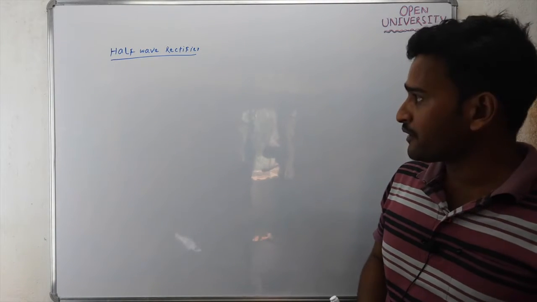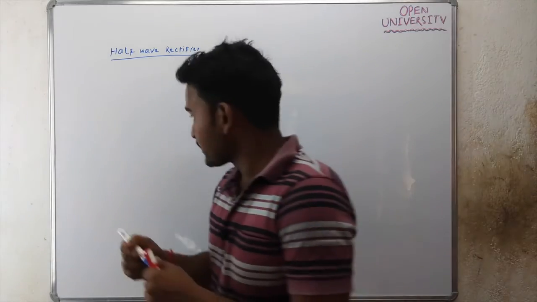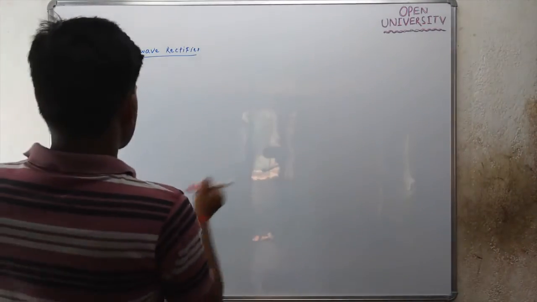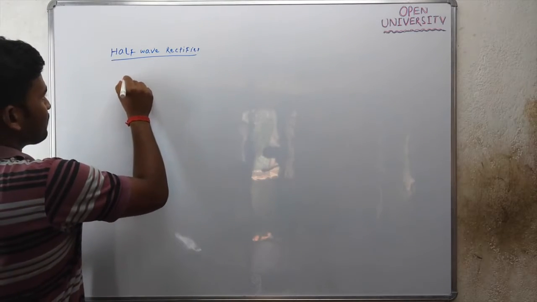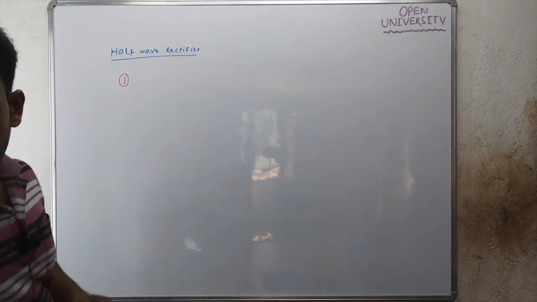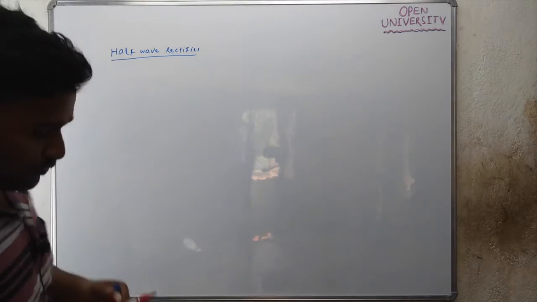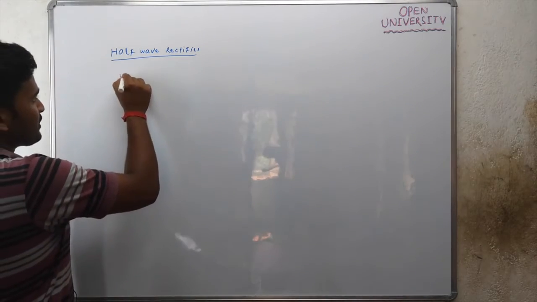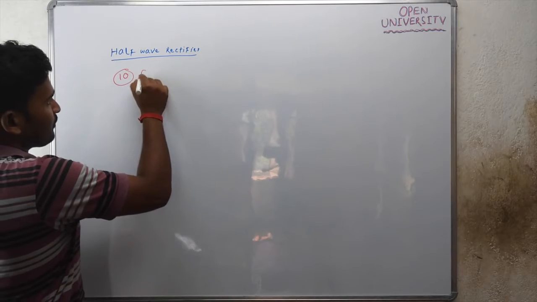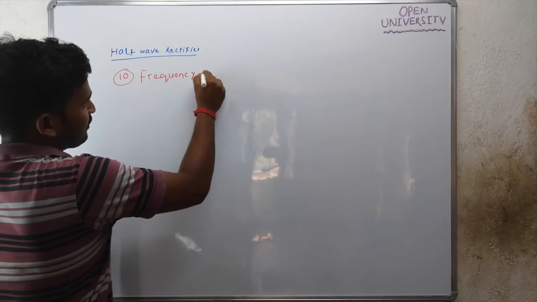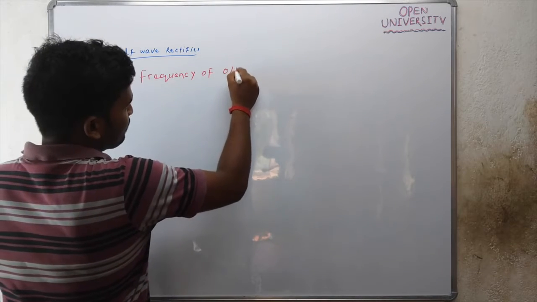Next, take the heading 10th point, that is frequency of the output. This is the 10th point: frequency of output.